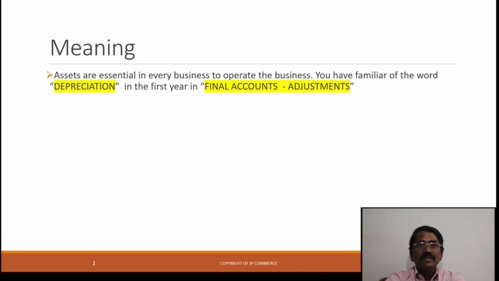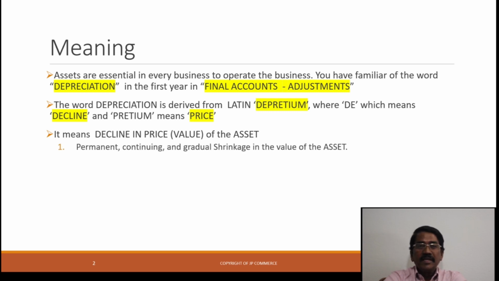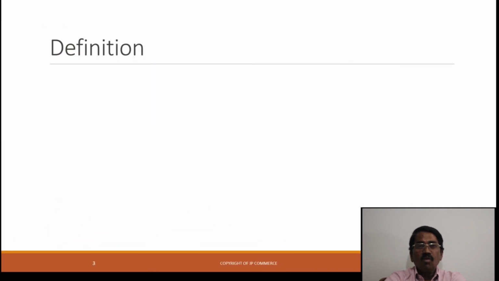Some other meanings of depreciation: declining the value of the asset, a permanent, continuous and gradual shrinkage of the value of the asset, is also known as depreciation. Loss arising on usage of an asset, and obsolescence of the asset, is also known as depreciation. So overall, the meaning of depreciation is a fall or decline in the value of the asset. These are the common definitions.